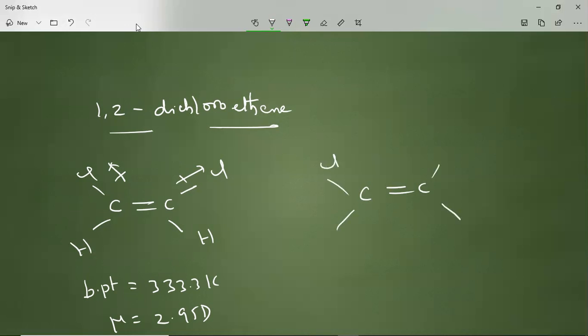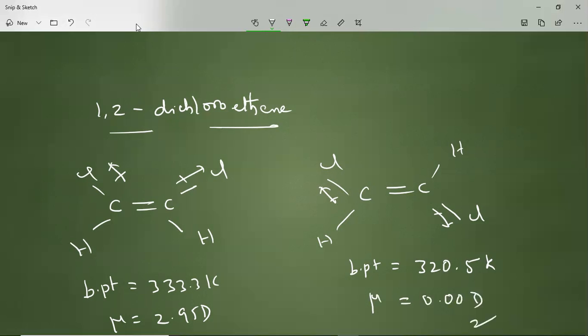For the trans form, the boiling point is not the same, because the bond moments are cancelled. The boiling point is given as 320.5 Kelvin, and the mu value is exactly 0.00 Debye.